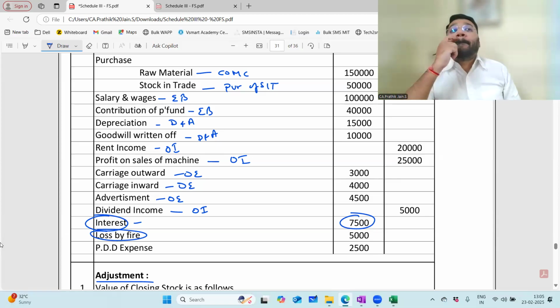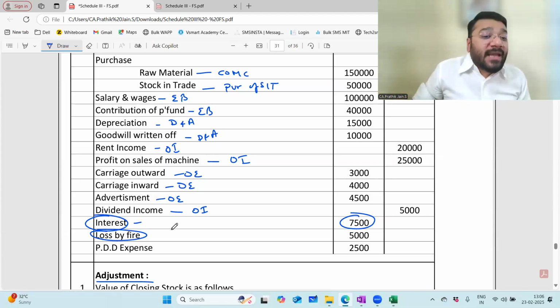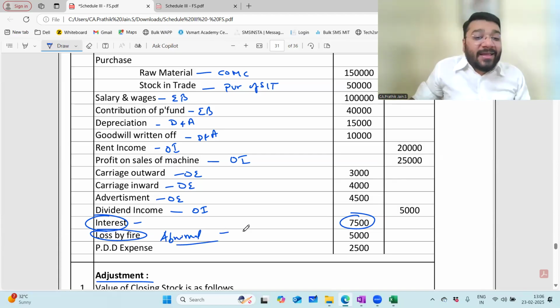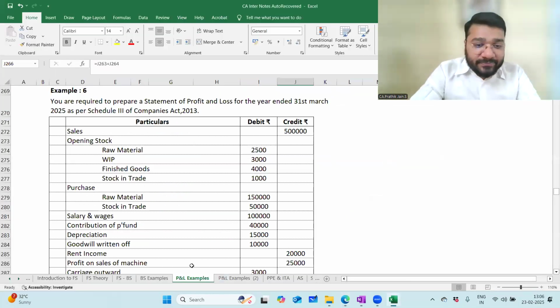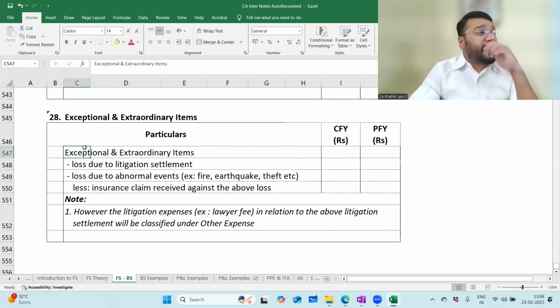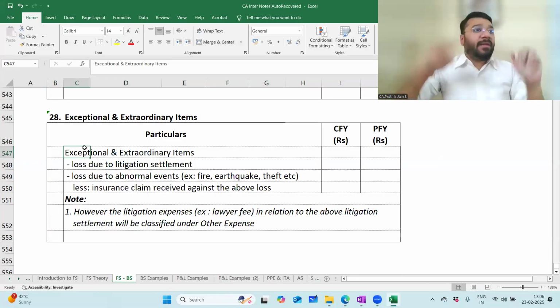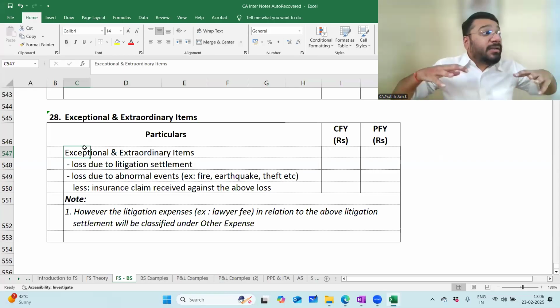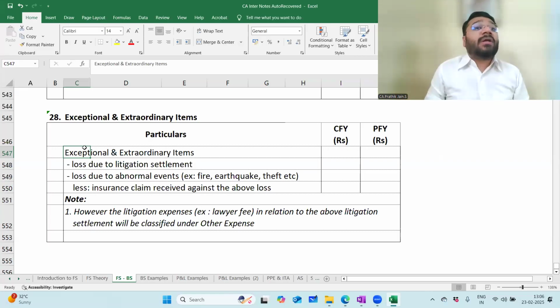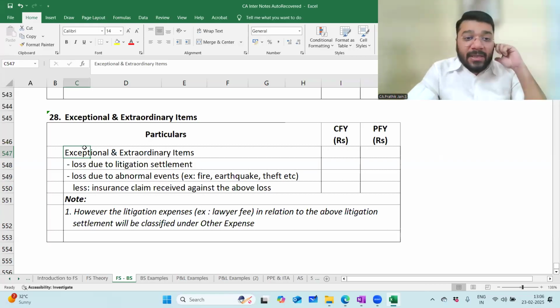Loss by fire. Loss by fire is an abnormal event. Hence, it has to be highlighted separately under exceptional and extraordinary items. Let's come to that now. We have something called exceptional and extraordinary items. What do we have in this? Here, you're supposed to tell the users what are the exceptional expenses, what are the exceptional income, what are the extraordinary expenses, what are the extraordinary income that have happened in the business of the current year.